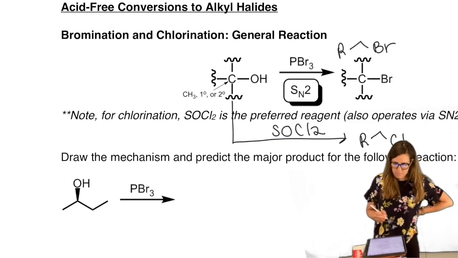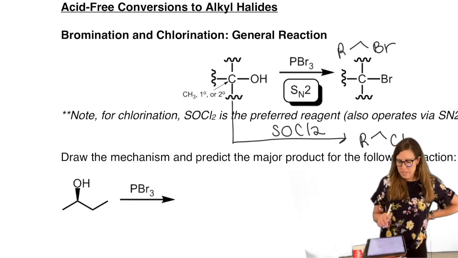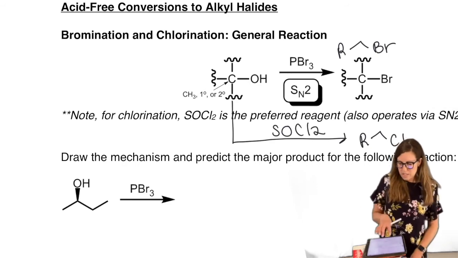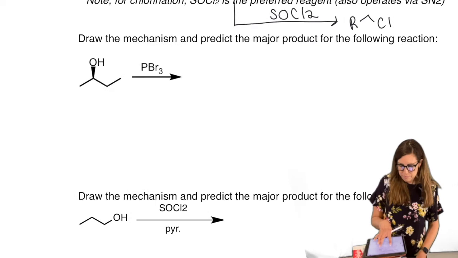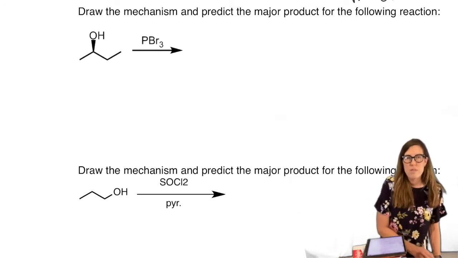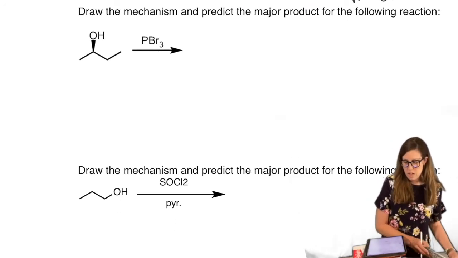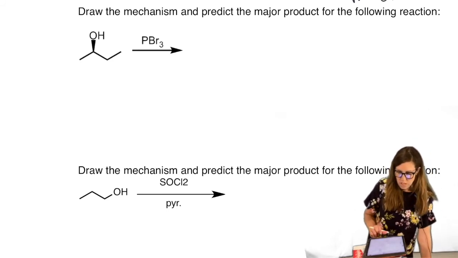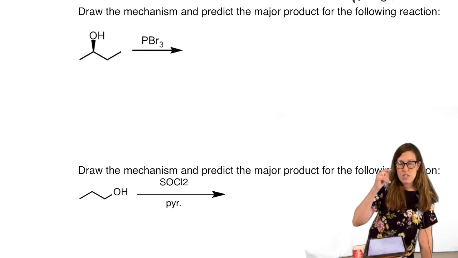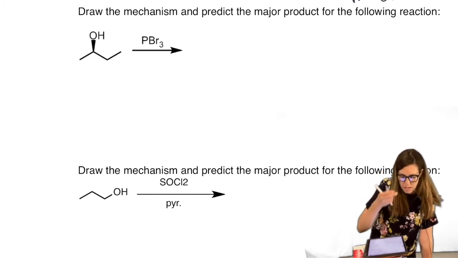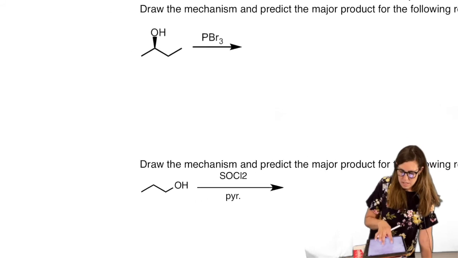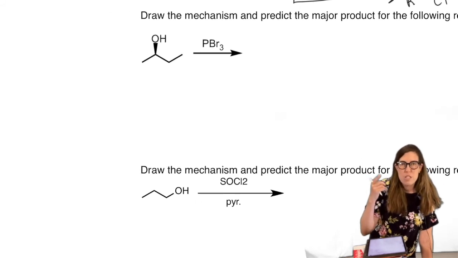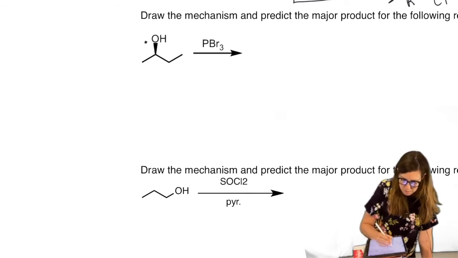Okay. So it's an SN2 mechanism. Nice thing about that is no rearrangement, right? So if you want to make sure there's no rearrangement because it was possible with the HBr, that's another reason to use it. Okay, but it is an SN2, so you got to watch out for the inversion. All right, so how does this happen? Once again, it's called acid-free because it's Bronsted-Lowry acid-free. There's no free proton exchange. However, this is still simply acting as a Lewis acid.